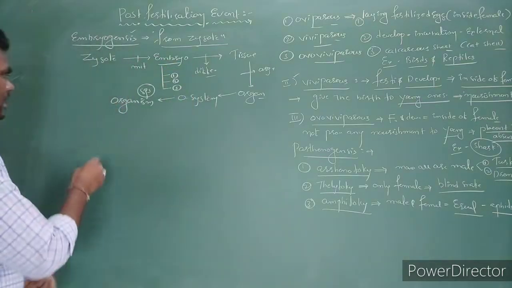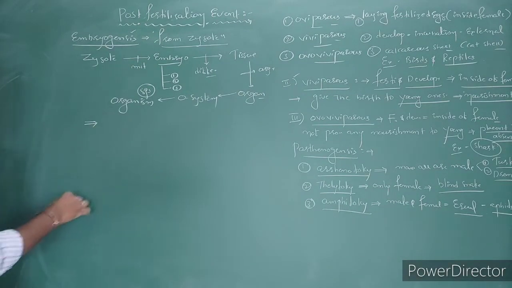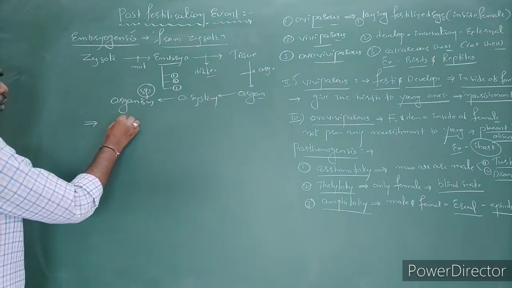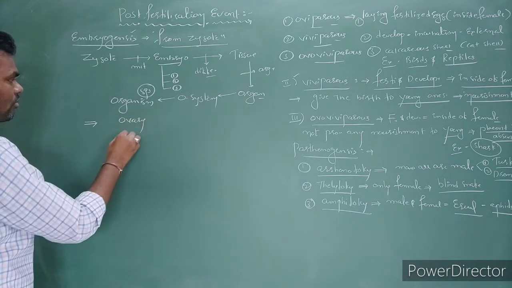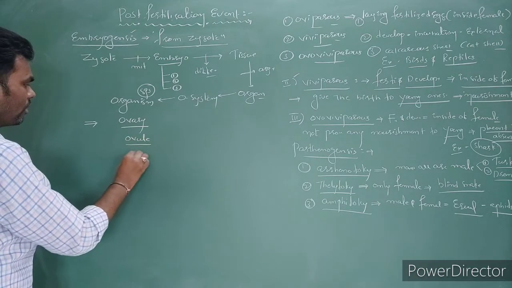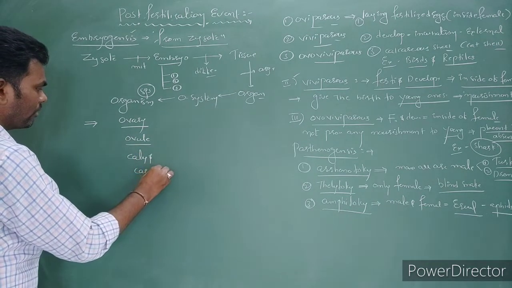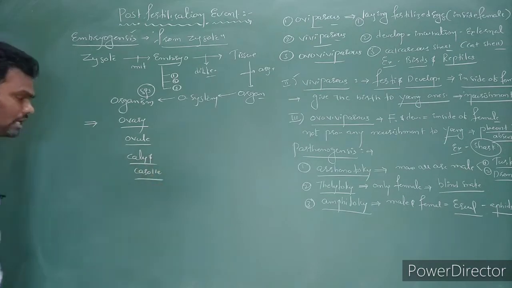Next, in case of plants, after fertilization we can notice some modification. For example, in a flower: ovary, ovule, calyx and corolla.